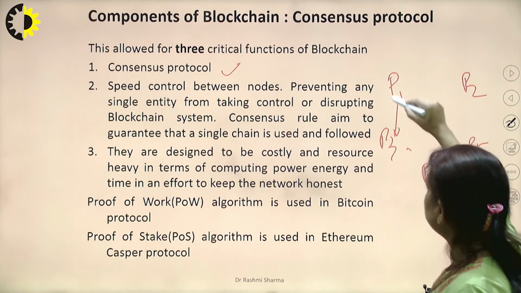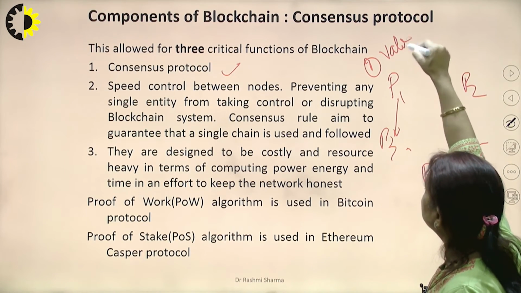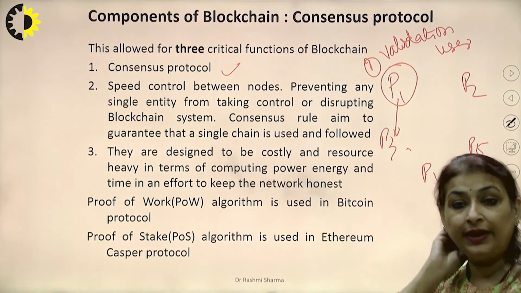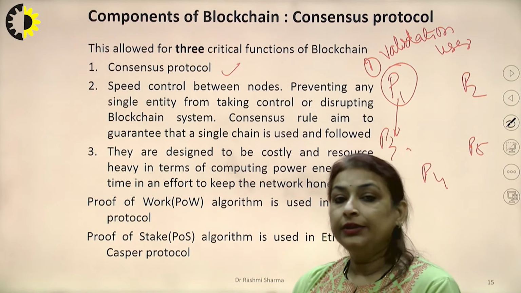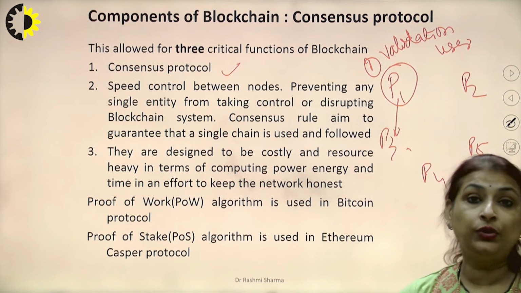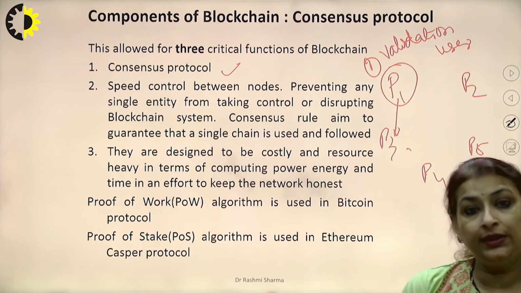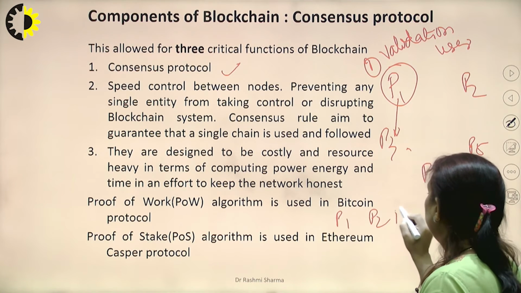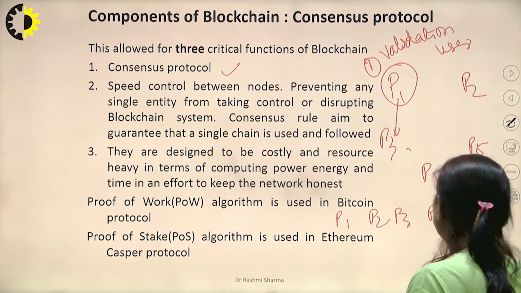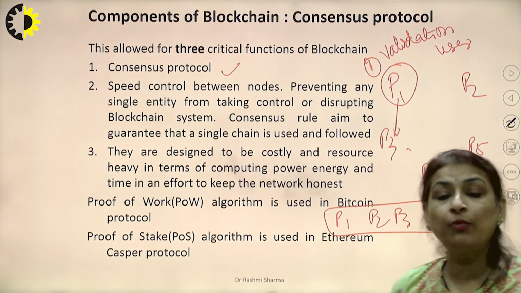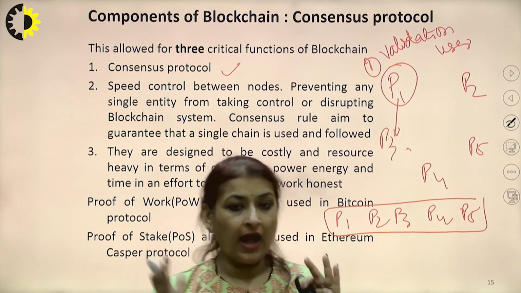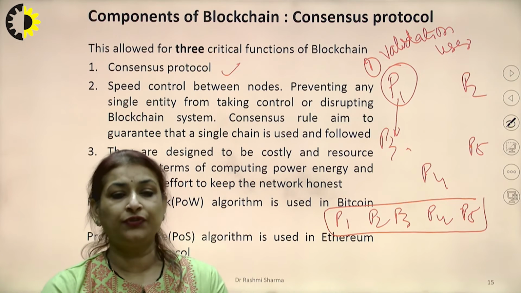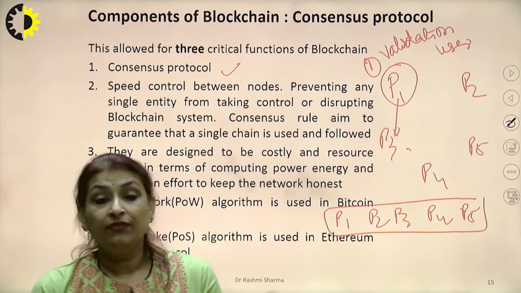Okay. So the first step, what we have done is validation of the user. So validation of the user is being done, that P1 is a valid user and can transfer money to P3. Now, what would we be doing? We would be creating a unique key using the hash functions. So all of P1, P2, P3, P4 and P5 started competing among themselves. We have only 5. If I consider a normal Bitcoin blockchain network, then I have thousands of users, maybe 1 lakh users involved in that.